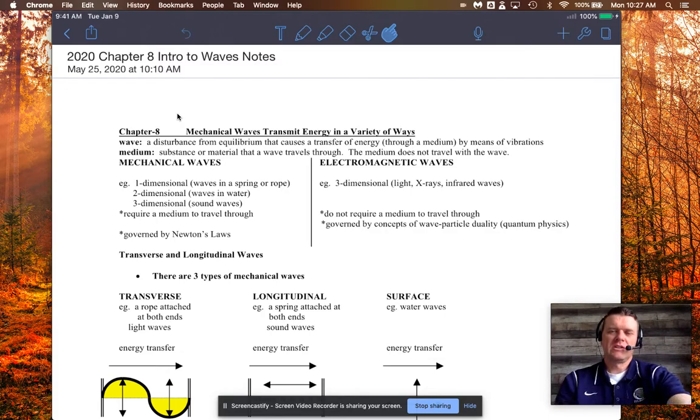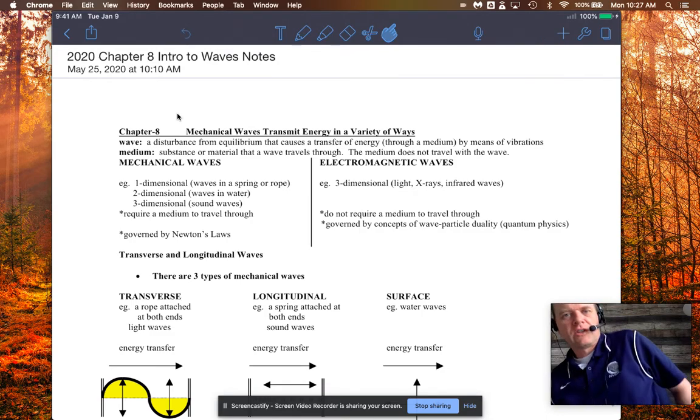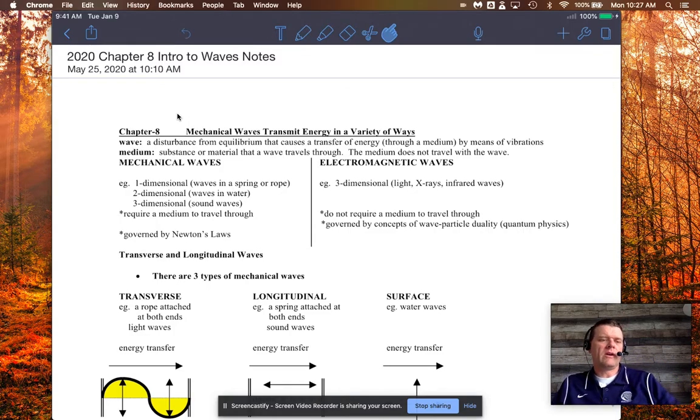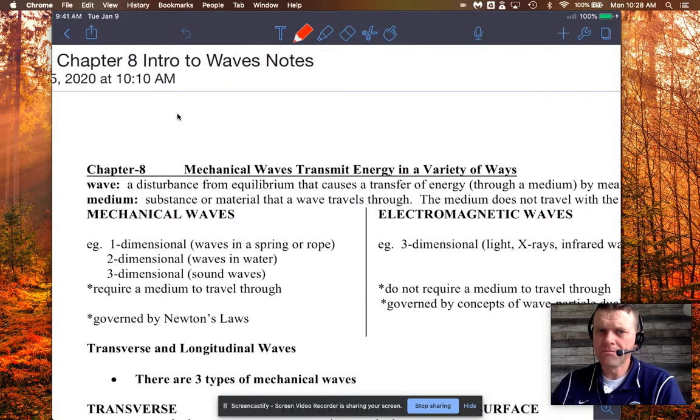Hello, Physics 20s. I want to introduce waves today and just give you some tips on the universal wave equation. That's the first formula we're going to learn about waves. So I've defined waves here. A wave is a disturbance from equilibrium that causes a transfer of energy.